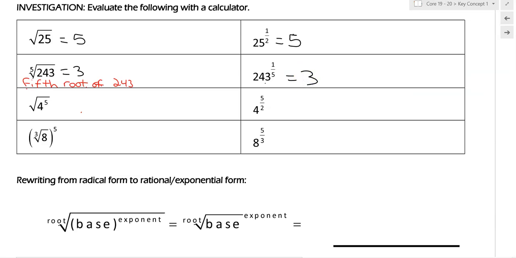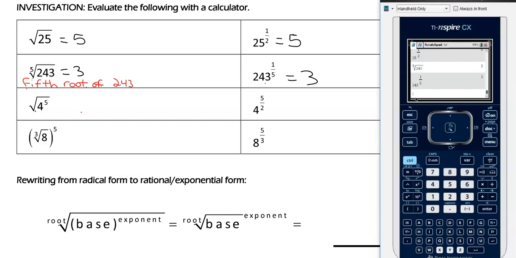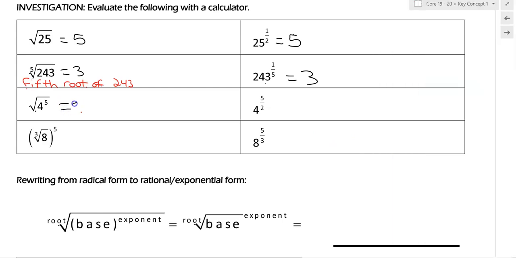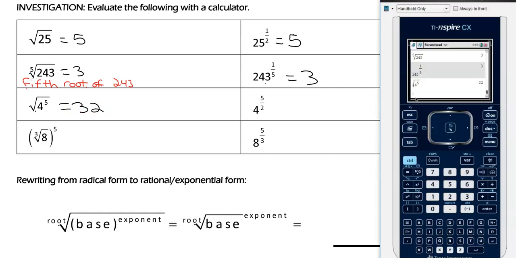By now we might be seeing a pattern. Now we have the square root of 4 to the 5th. We get 32. And then we have 4 to the 5/2.